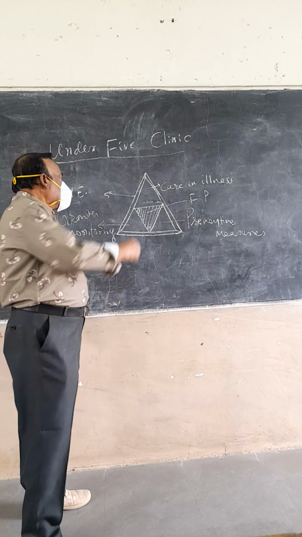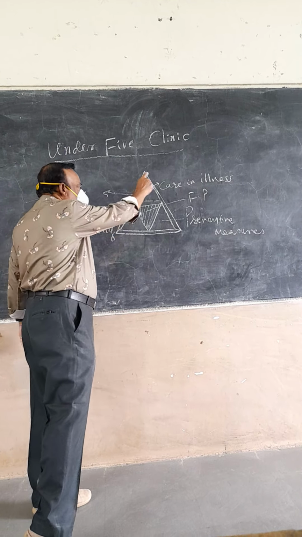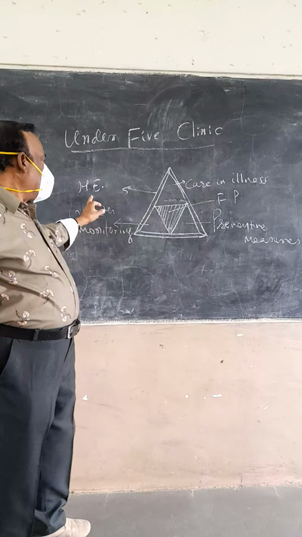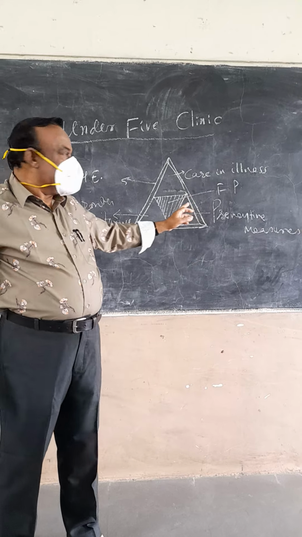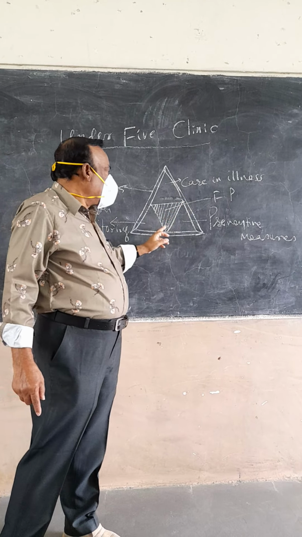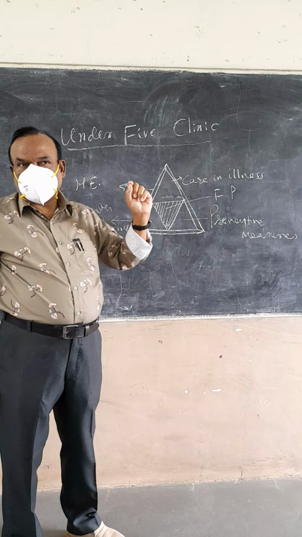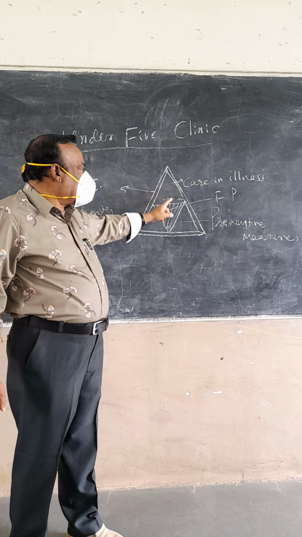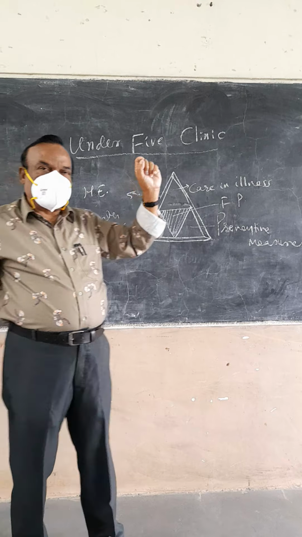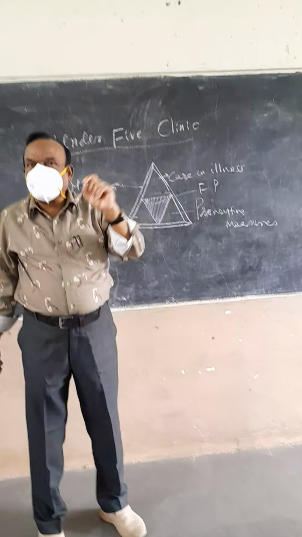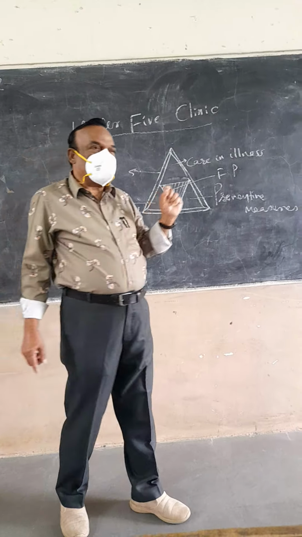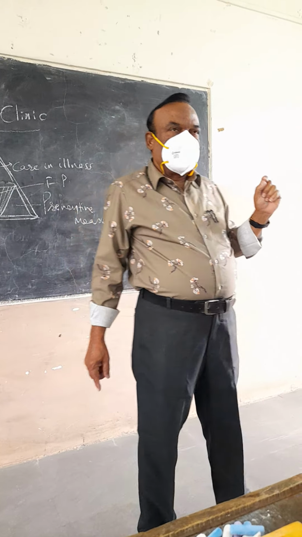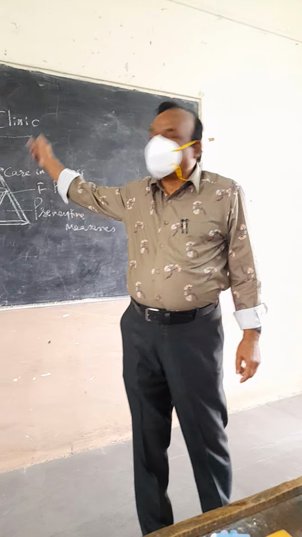There is one more triangle outside the triangle that represents health education. And the inverted triangle represents the family planning methods. So at the apex of this triangle, the thing is called care in illness. So what care of these children is taken? Care in illness. Why has this been kept at the apex?